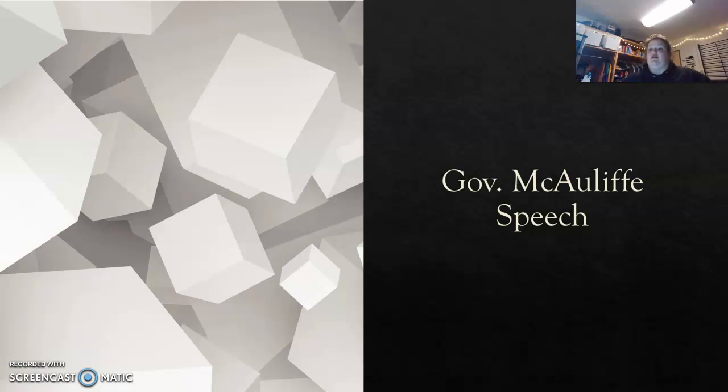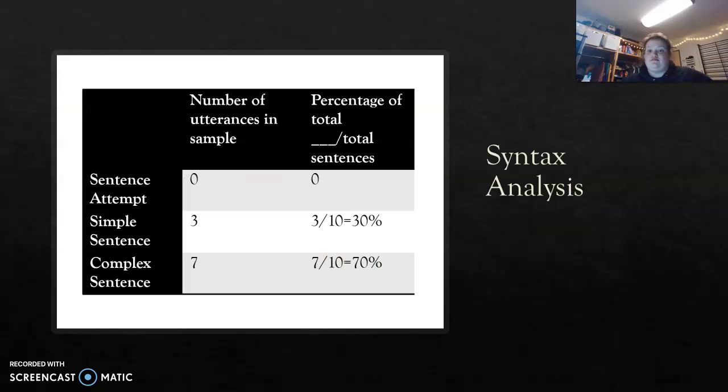Next, we're going to talk about the governor's speech, and his was addressing the hate crimes as well. In the syntax analysis, there were 0 sentence attempts, so he had full sentences all the time. There were 3 simple sentences, which is 30% out of the 10 sentences I did, and 7 complex sentences, which is 70%. Most of his sentences were complex.